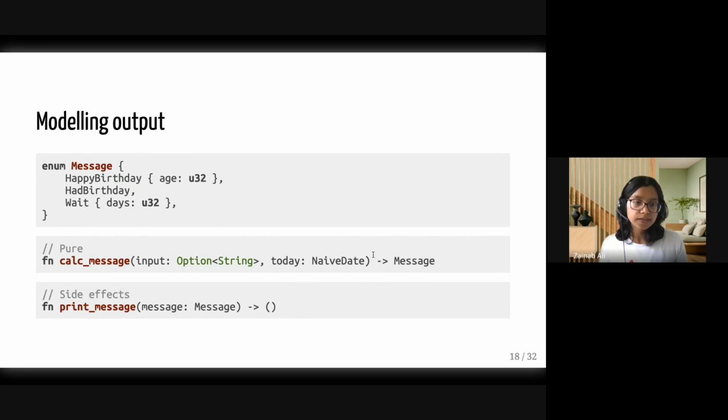Either it's our birthday and we print happy birthday, or we've had our birthday and we print that, or we want to wait for a certain number of days. And we can model this as an enum in Rust. We can then write a pure function which will calculate this enum, this message. Once we do that, we can then take this message and execute the side effect separately.